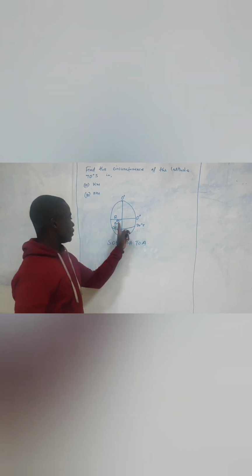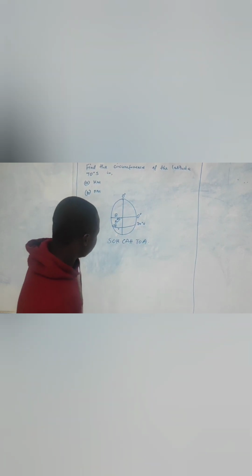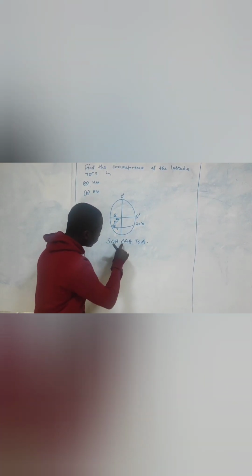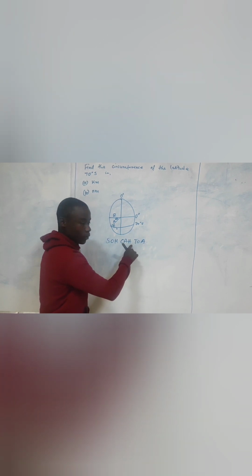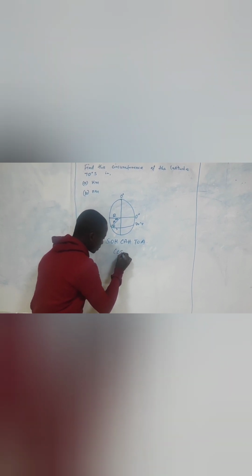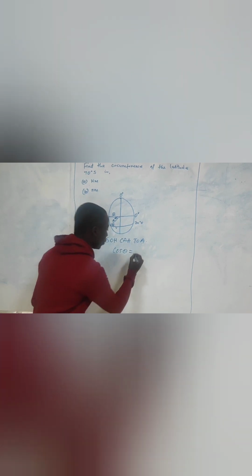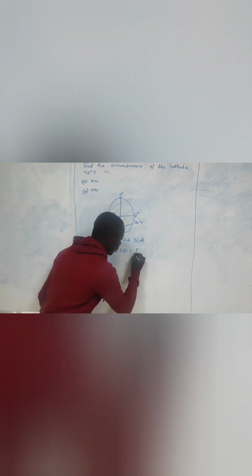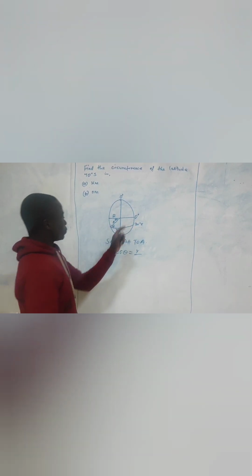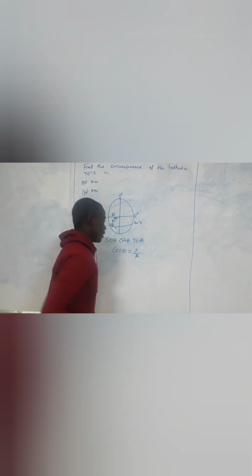So we have the hypotenuse and the adjacent. It means we are going to use cos theta equals adjacent, which is small r, over hypotenuse, which is big R, our radius.